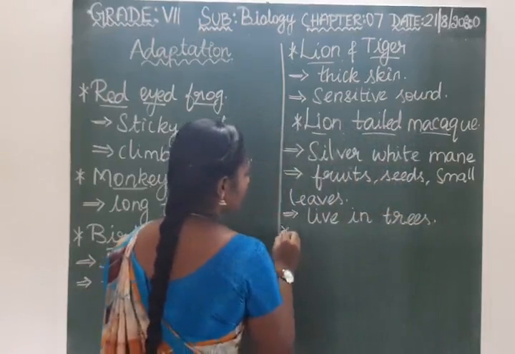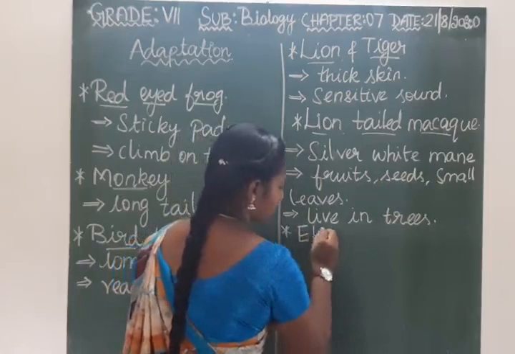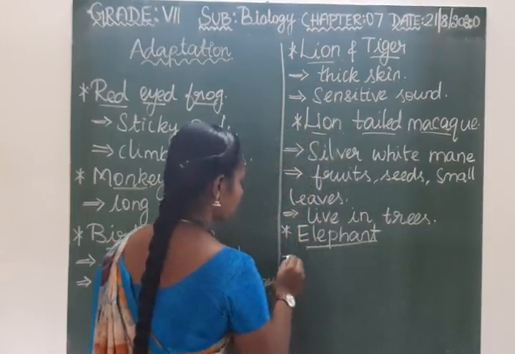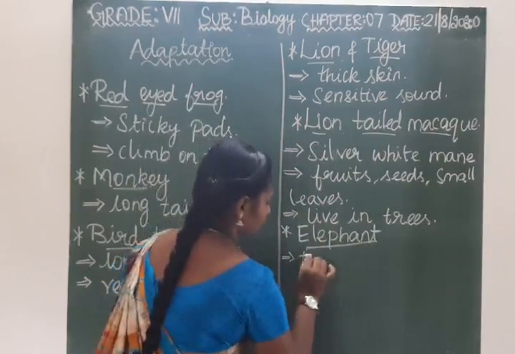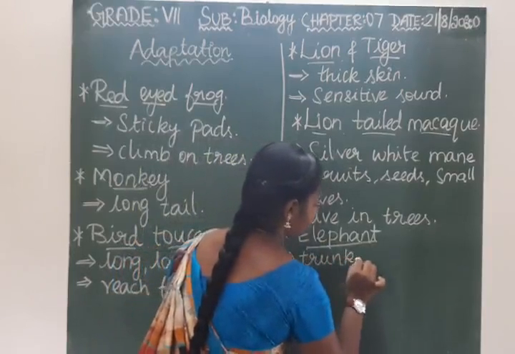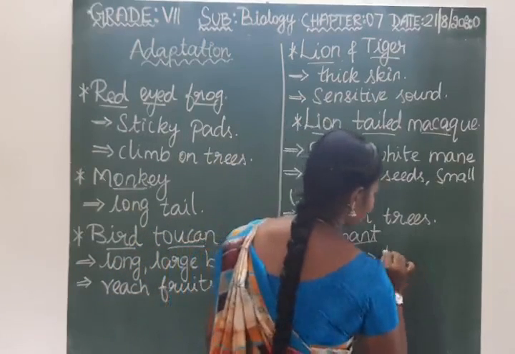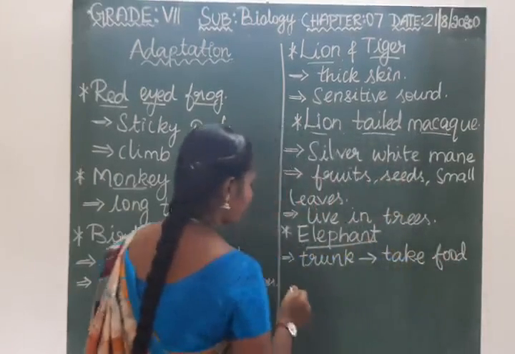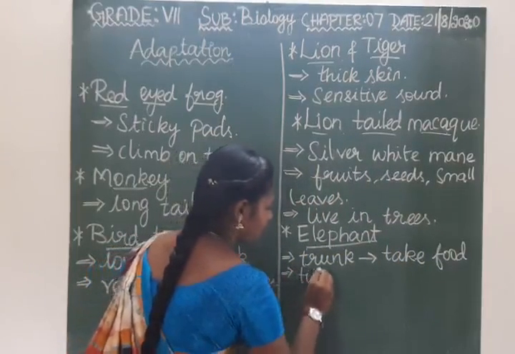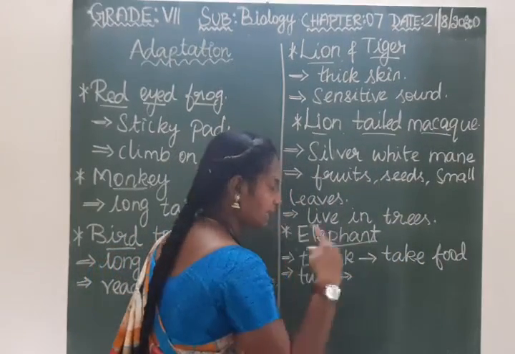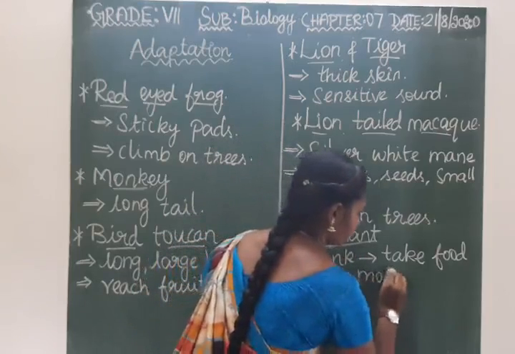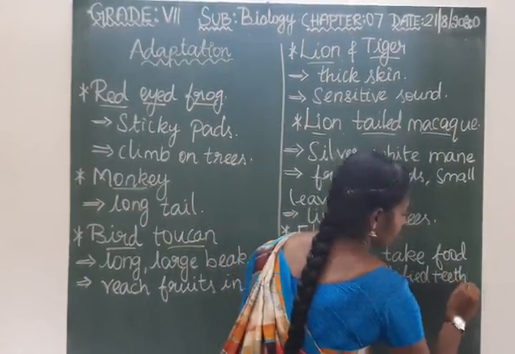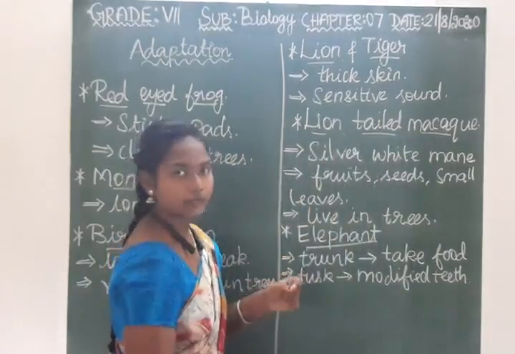Next we are going to discuss the largest animal, the elephant. They have a trunk, which is the nose, and with the help of that they can take food. The next part is the tusk, which is a modified tooth. Using that they tear the bark of a tree.